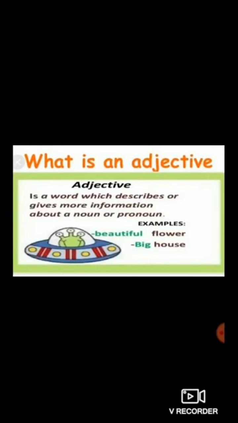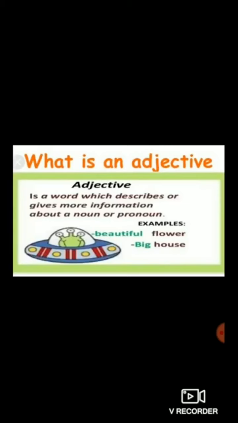An adjective is a word which describes or gives more information about a noun or pronoun. I repeat, an adjective is a word which describes or gives more information about a noun or pronoun. Examples are given here. Beautiful flower.